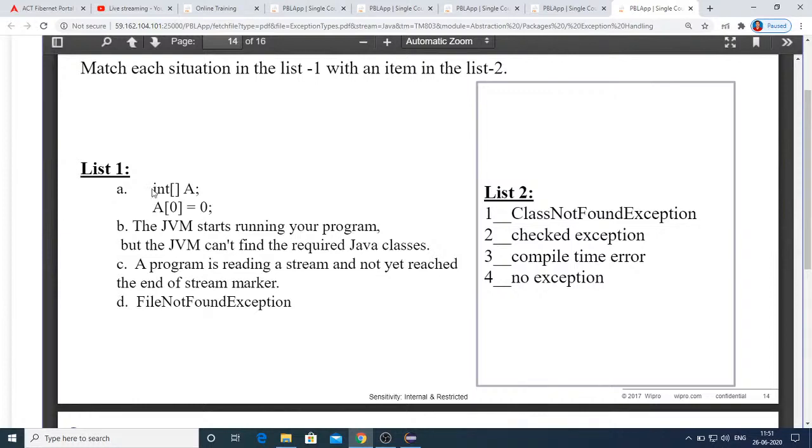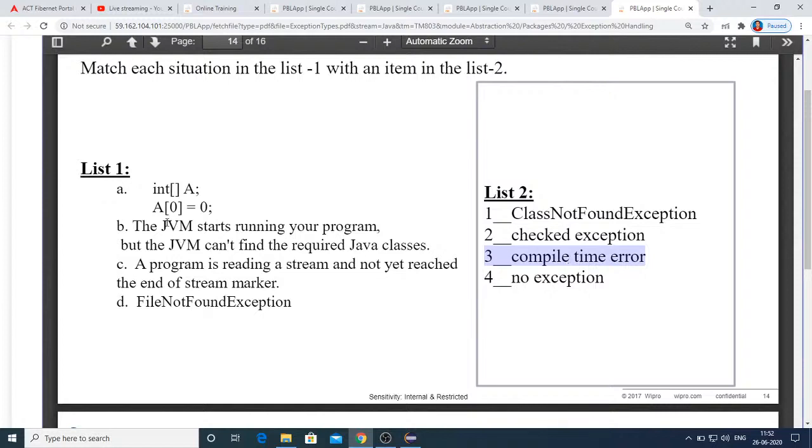Here you can see integer array a is only declared but not even created. Observe the point, because when you don't initialize the array, or when you don't use new int with some size being specified, the array doesn't get created. Here only a declaration is made, but you are trying to do a of 0 equal to 0. So what you will be getting, I hope you can understand, is this compile time error.